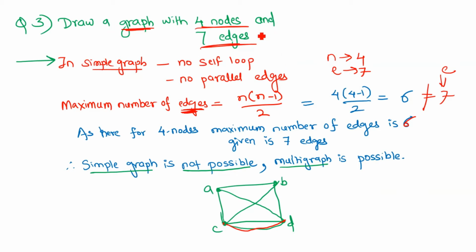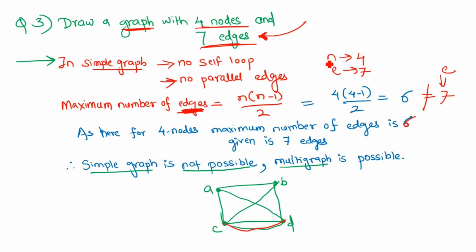First of all, we have to check whether we can draw this kind of graph. We can use the handshaking lemma for this, or you can go with another formula. For a simple graph, where there doesn't exist any self loop or parallel edges, to find out the maximum number of edges we have the formula n into n minus 1 divided by 2. This many edges will be there in your simple graph if you don't have any self loop or parallel edge.